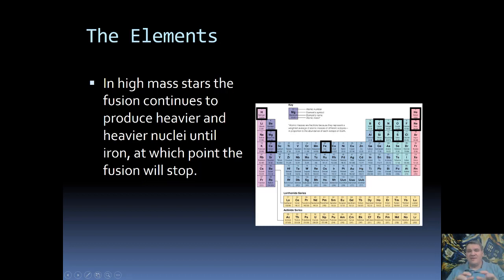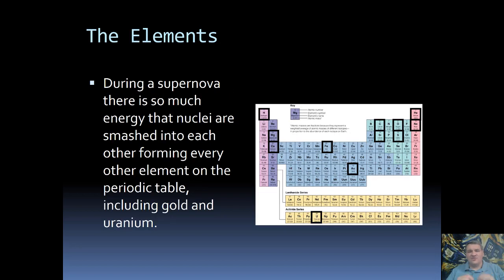Remember, in a high mass star, the core is never going to be able to fuse iron. Iron is an energy sink. It does not actually produce energy. So once the core is iron, fusion in the core ends. Then, during a supernova, we have so much excess energy that we're able to fuse iron together. Remember, it does not release energy, but we have so much excess energy it doesn't matter, and then we're able to produce everything else on the periodic table.